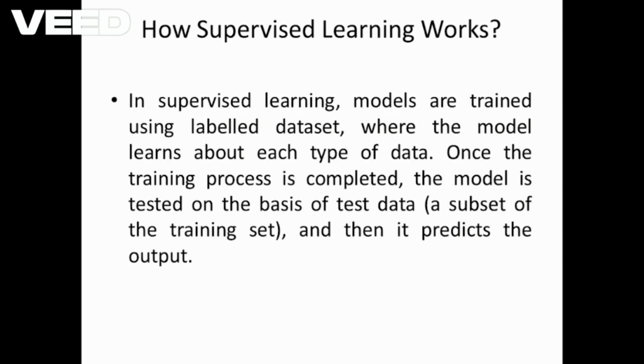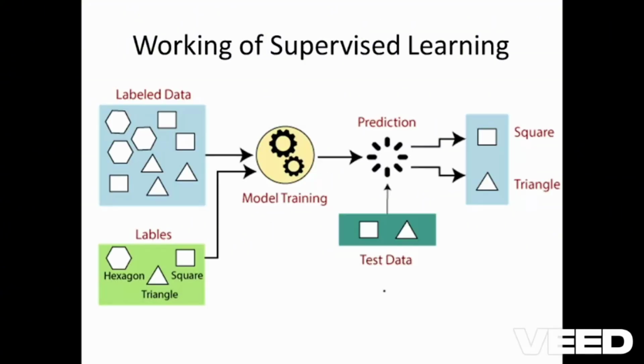So how does supervised learning work? In supervised learning, models are trained using a labeled dataset where the model learns about each type of data. Once the training process is completed, the model is tested on the basis of test data and then it predicts the output. Let us see the working of supervised learning.